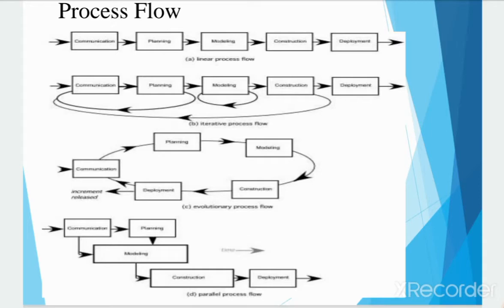Next one is modeling. This activity encompasses the creation of models that allow the developer and the customer to better understand software requirements and the design that will achieve those requirements. Next is the construction. This activity combines code generation, either manual or automated, and the testing that is required to uncover errors in the code. Last is the deployment phase. The software as a complete entity or as a partially completed increment is delivered to the customer, who evaluates the delivered product and provides feedback based on the evaluation.